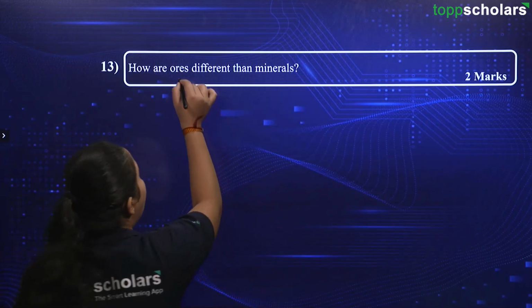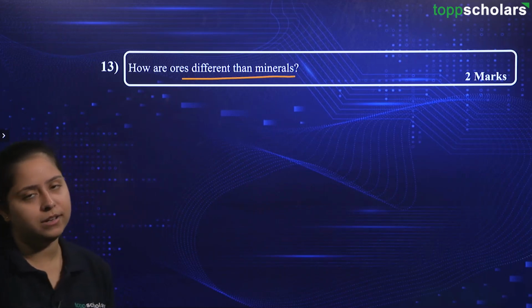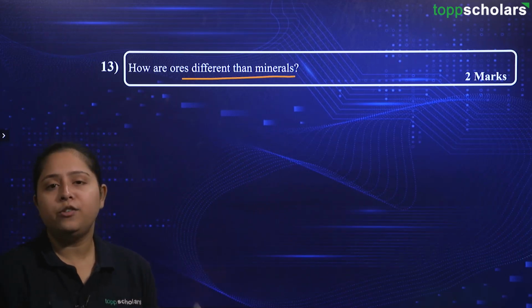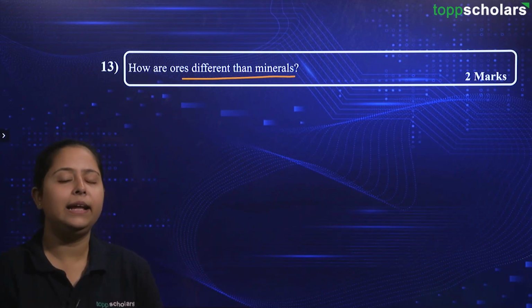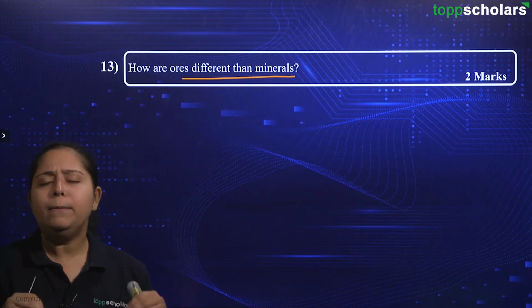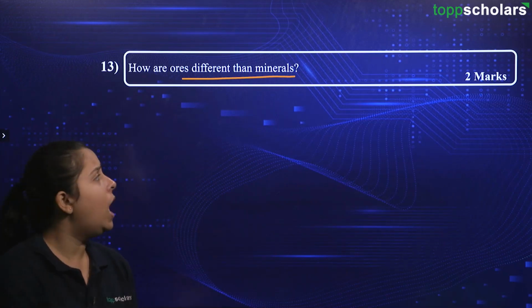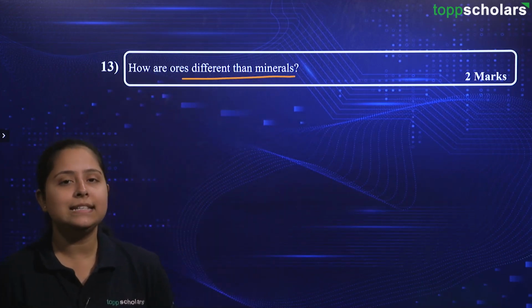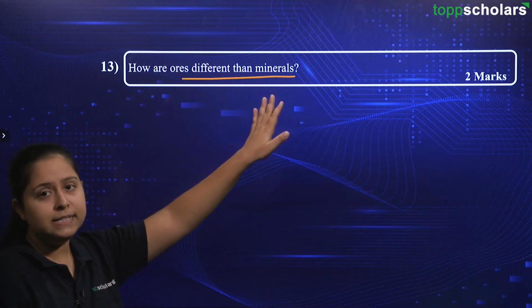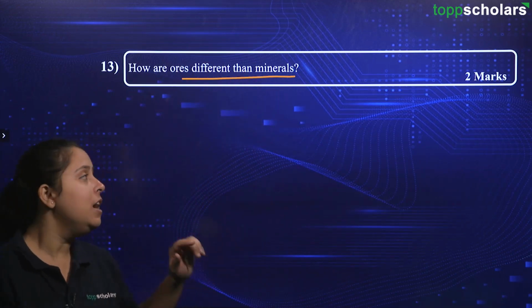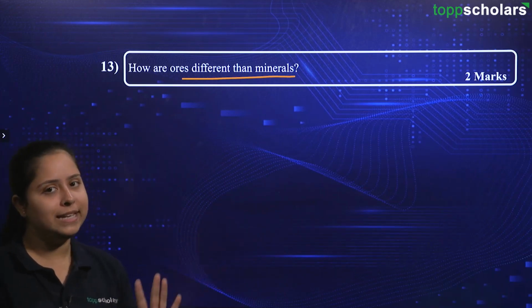Alright. Here is the question. The question says, how are ores different than minerals? A very basic question. We always say that ores are the things that we obtain from our Earth's crust, and then from that we are producing or extracting the metals. But minerals are also having the metals. So how can we distinguish between ores and minerals? There is a sentence which says that all ores are minerals, but not all minerals are ores. Okay, you need to remember this. After the solution part, we will come back to this statement as well.